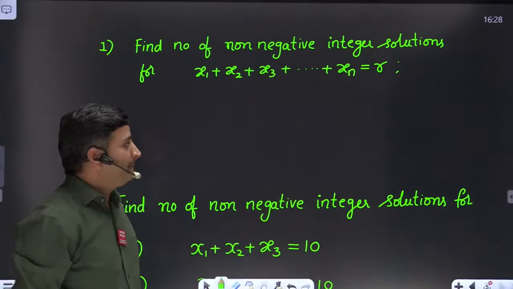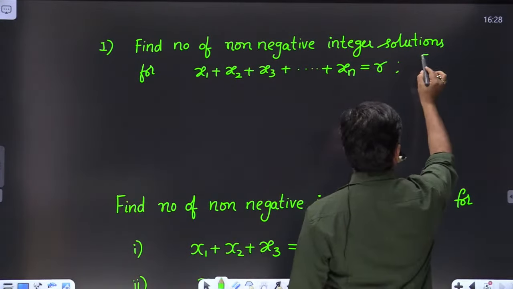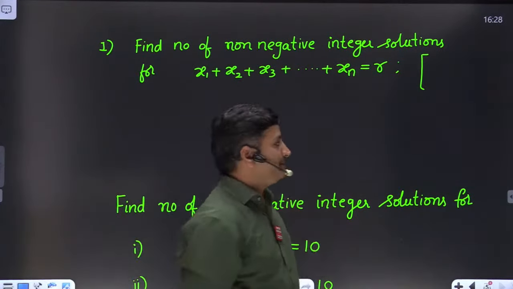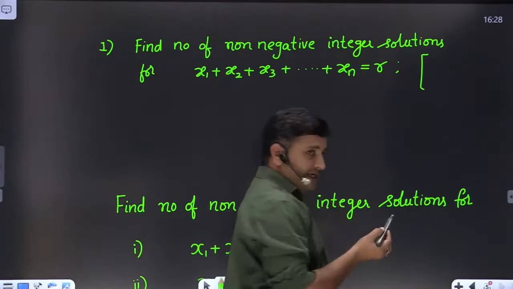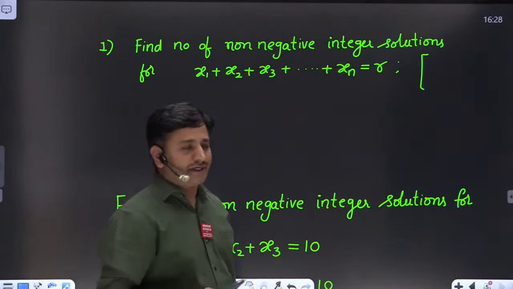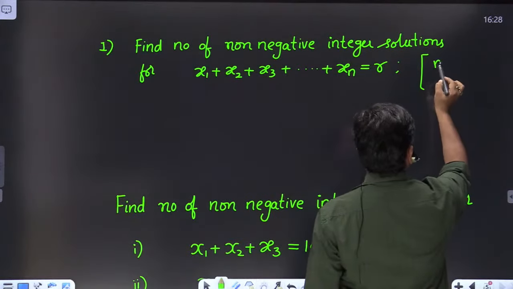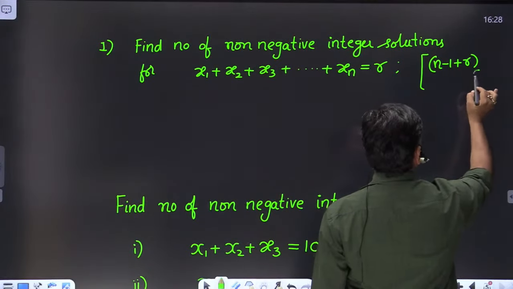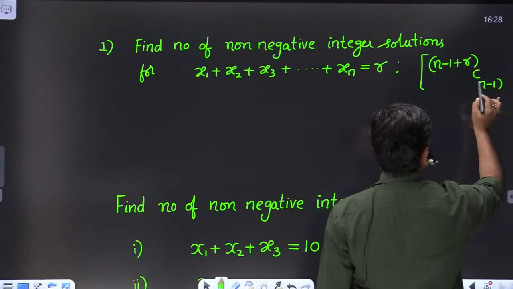The solution is that we have r similar balls placed next to each other, and n variables taking n minus 1 vertical lines. Therefore the total number of positions is n minus 1 plus r. Out of these positions we choose n minus 1 places to place the vertical lines.